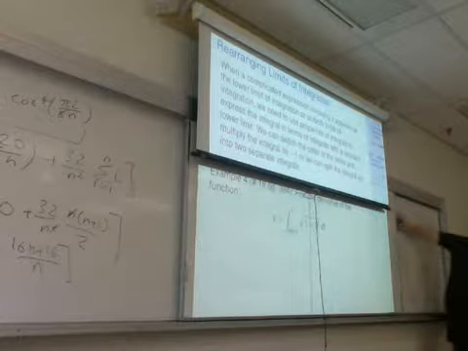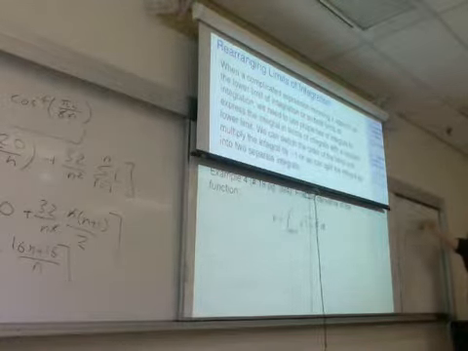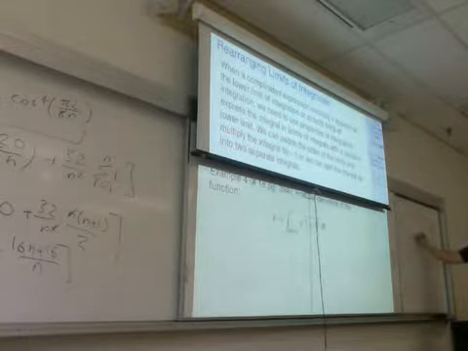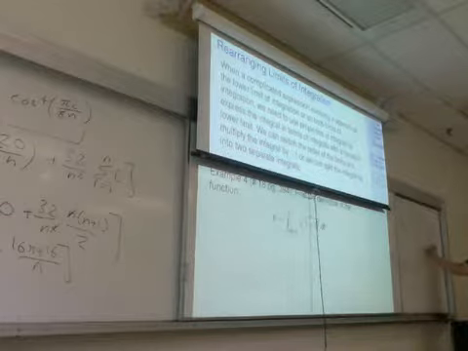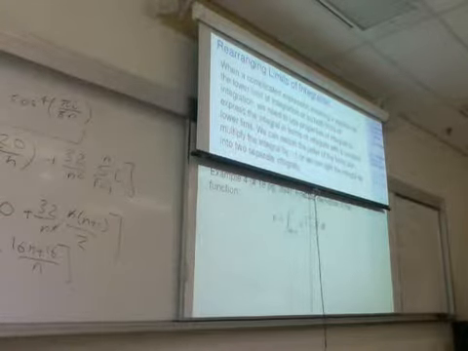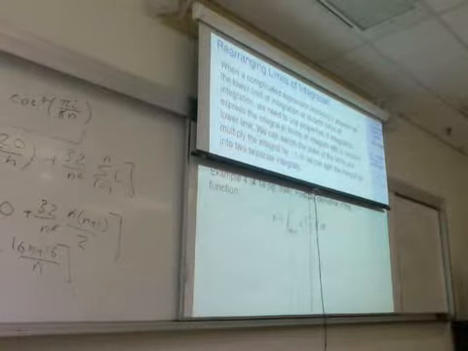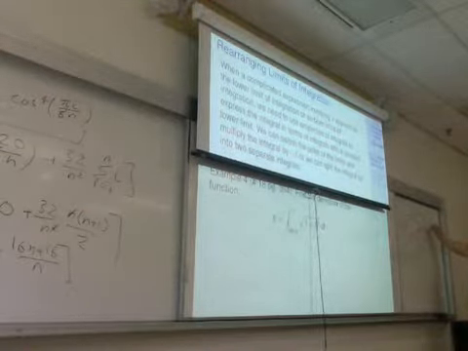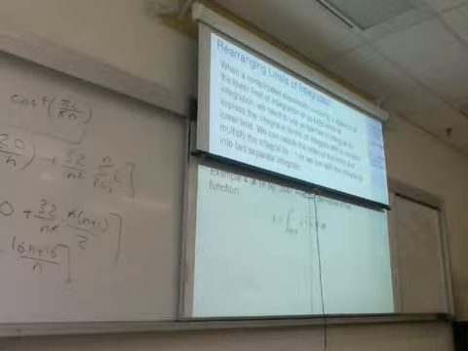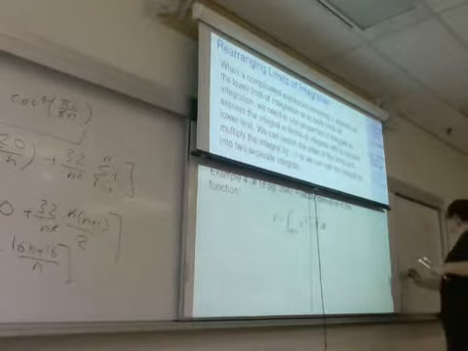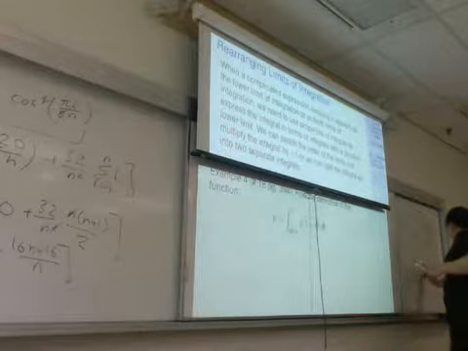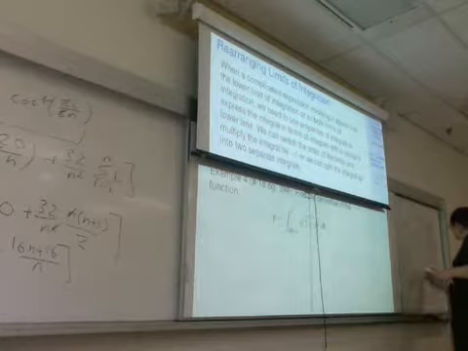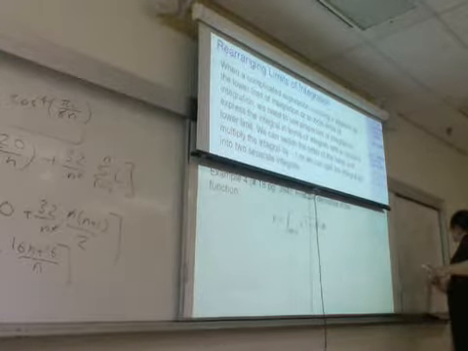So the first thing I'm going to do is say, okay, I don't need sine x on the bottom, I prefer sine x on the top, so I'm going to multiply the whole thing by negative 1 and switch the limits of integration. The next thing I'm going to do is say, okay, that sine x, I wish it was just an x, so I'm going to call it u. So this is really the integral from 1 to u of square root of 1 plus t squared dt.